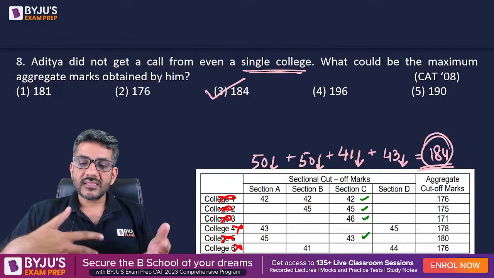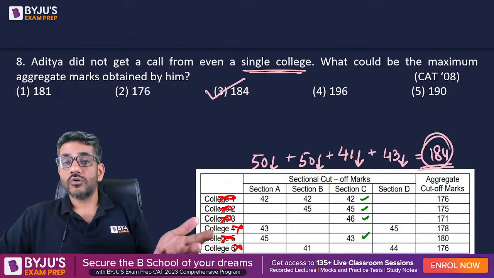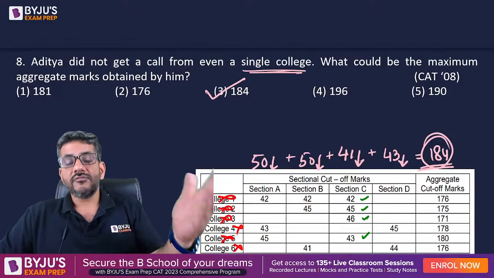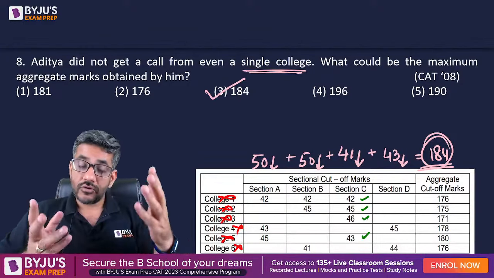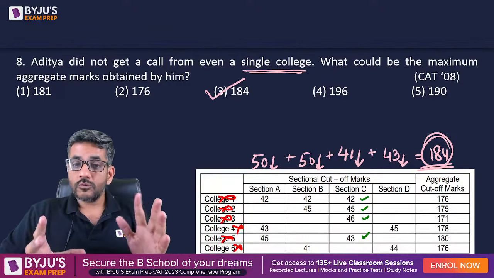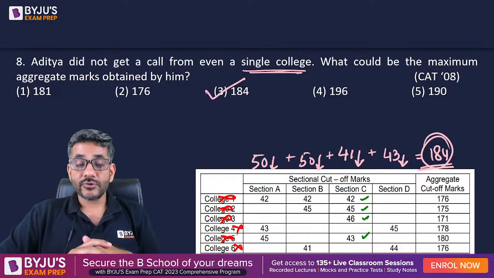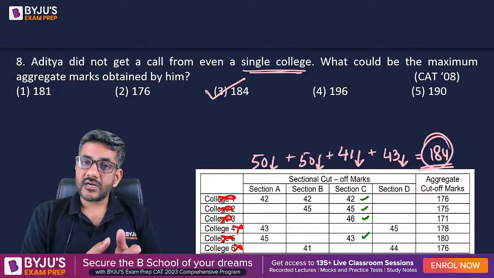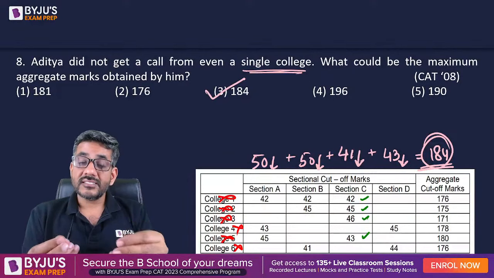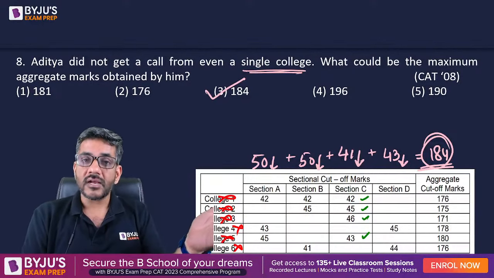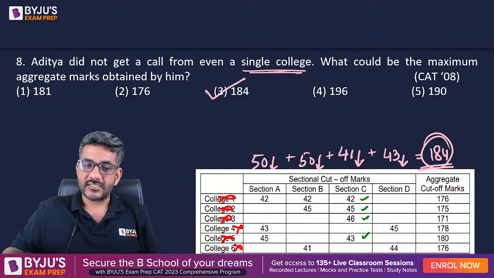So I will start thinking from the perspective that you don't want to go to any of these colleges, but your father was asking you that you have to apply. Now you just want to score high, to show him that yes, you can score high, but you do not want to clear the cutoffs as well. So you score less in that section which can reject you in maximum colleges, and that was section C.